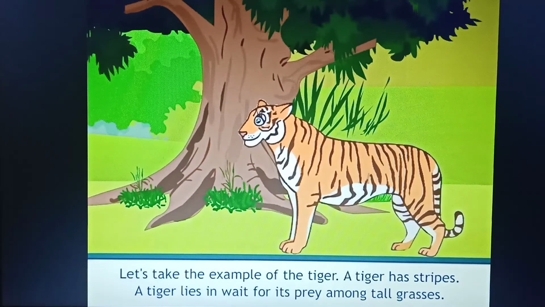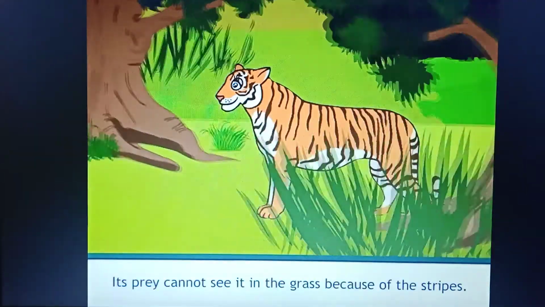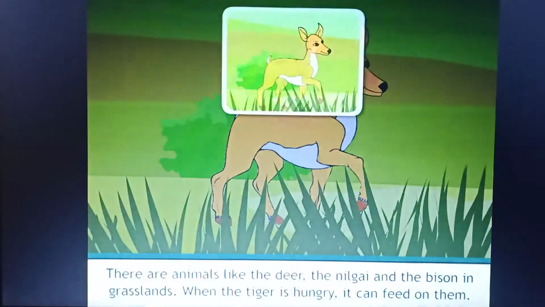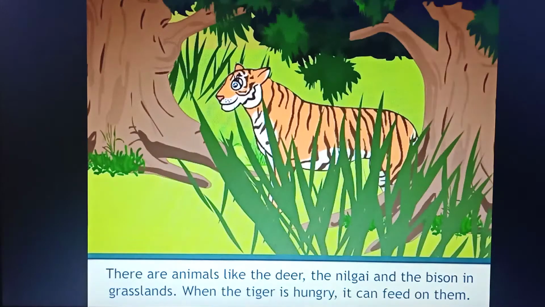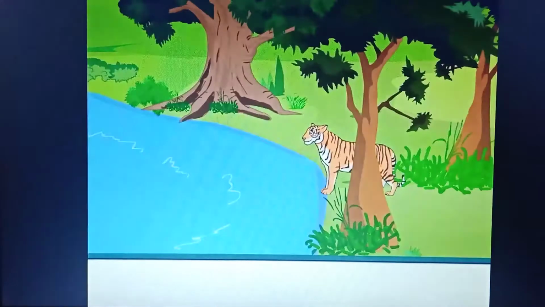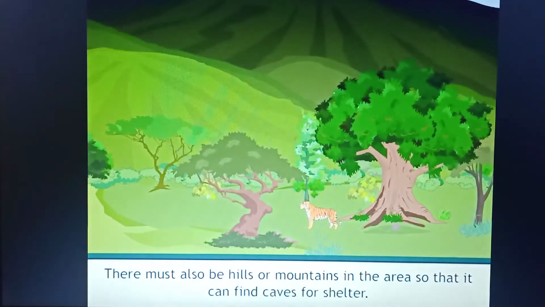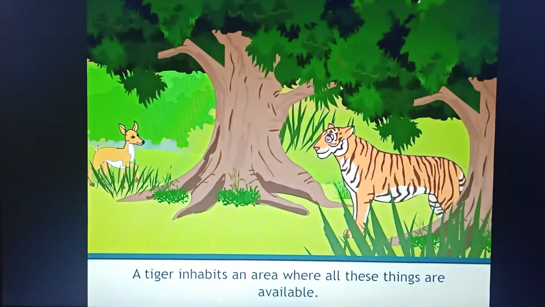Let's take the example of the tiger. A tiger has stripes. A tiger lies in wait for its prey among tall grasses. Its prey cannot see it in the grass because of the stripes. There are animals like the deer, the nilgai, and the bison in grasslands. When the tiger is hungry, it can feed on them. For a tiger, there also needs to be a water hole nearby, which never dries up even in the summer. There must also be hills or mountains in the area so that it can find caves for shelter. A tiger inhabits an area where all these things are available.